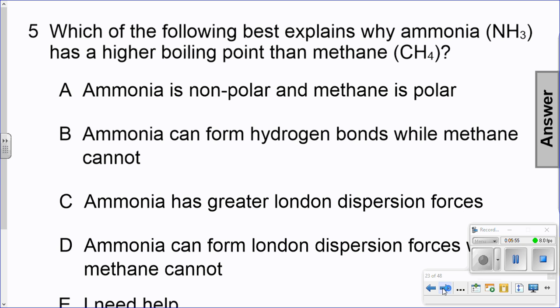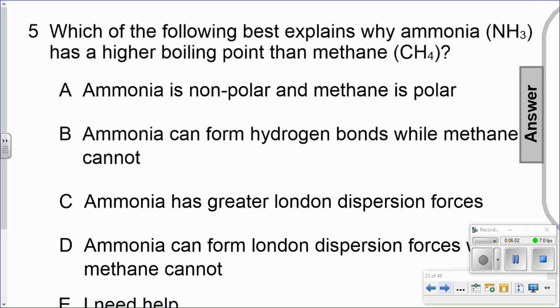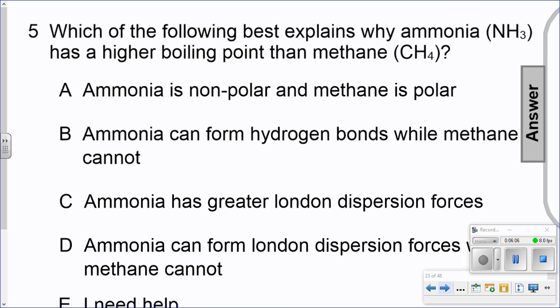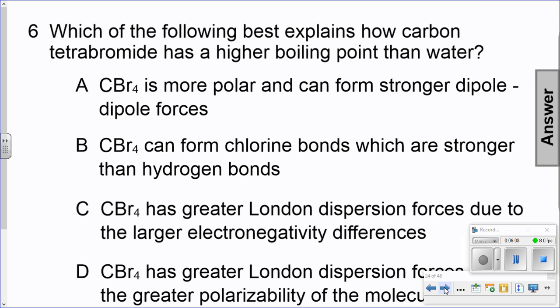In this one, which of the following best explains why ammonia, NH3, has a higher boiling point than methane? Again, it probably has something to do with London dispersion forces versus hydrogen bonding, but there's the correct answer. Again, pause where you think you need to.